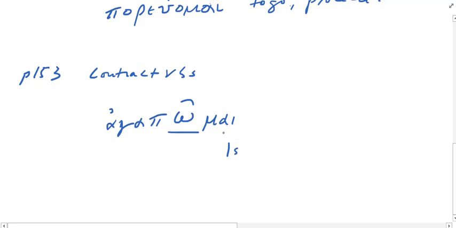Yeah, because -mi or nothing is the first person singular active. -mai is the first person singular middle passive. So you could parse this as middle passive indicative, first singular, and then present. Right now, that's the only stem we know.